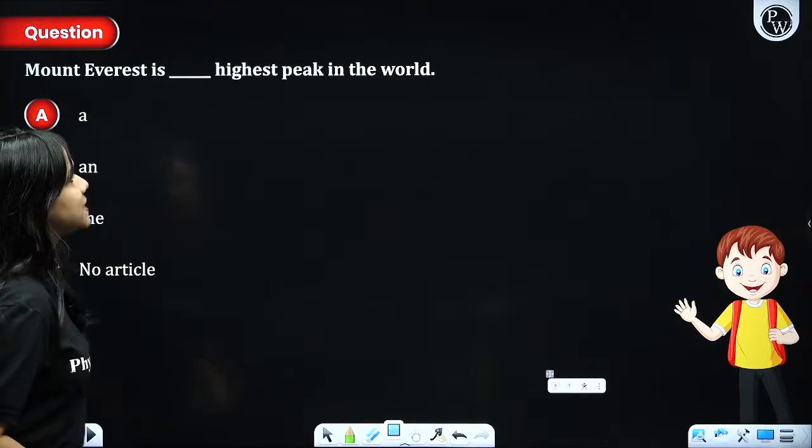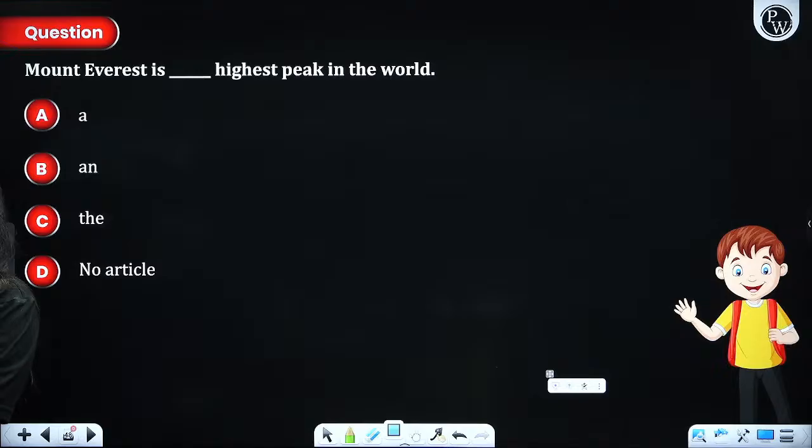Absolutely. Yes, Kaisha. Next question. Mount Everest is dash peak, highest peak in the world. Now choose this as well. Choose this also. Yes, guys. Is it done?